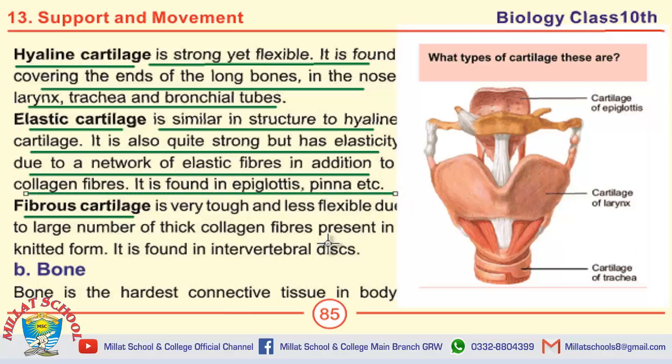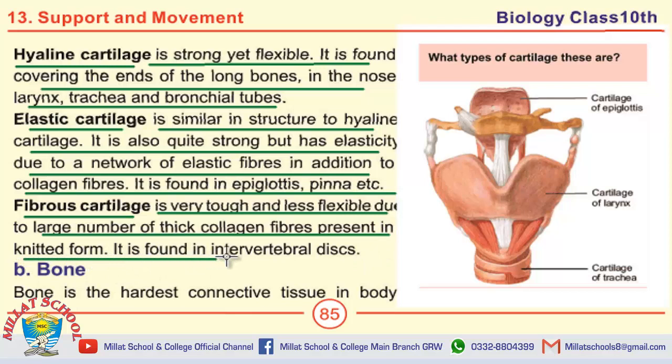The last question on this page is: define fibrous cartilage. Write its location. Fibrous cartilage is very tough and less flexible due to a large number of thick collagen fibers present in knitted form. Location: it is found in intervertebral discs.